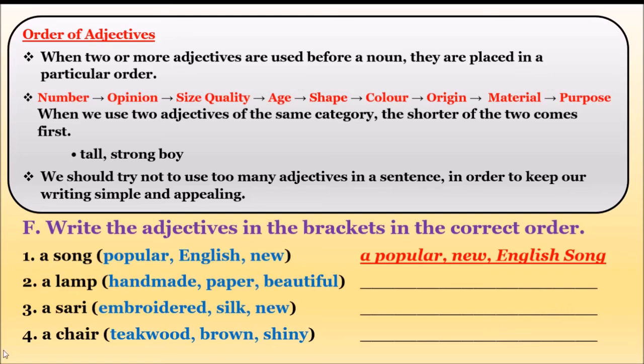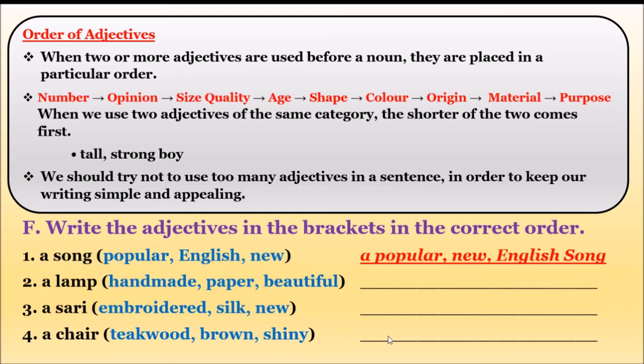Finished? Fourth one, a chair. Now we are talking about a chair. Let us see the options. Chair. Is there any number? First one is number. Is there any number? No. Is opinion there? No. Is size and quality there? Yes, the quality is shiny. It is a shiny thing, not an old thing. It is not a dull one. So we are talking about the quality here, right?